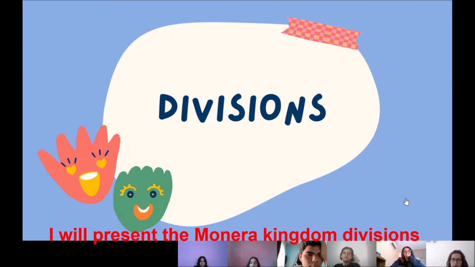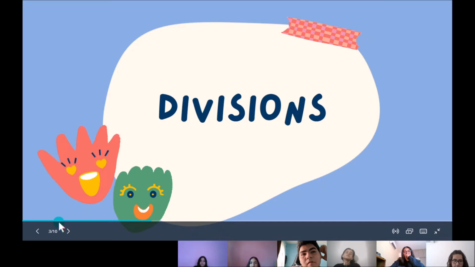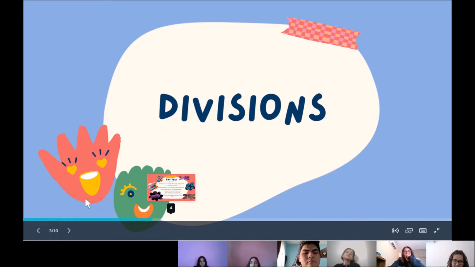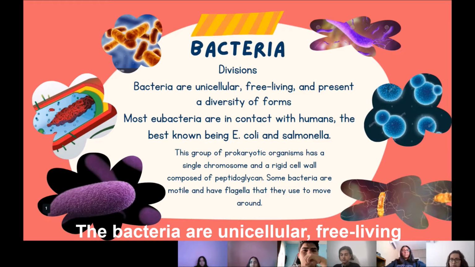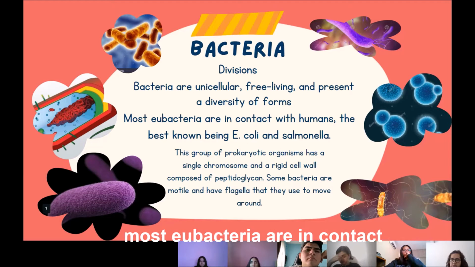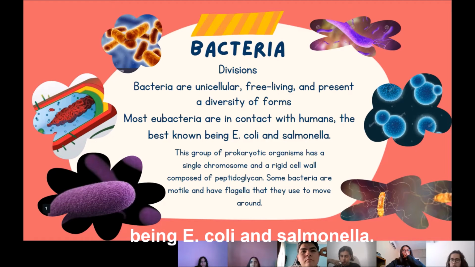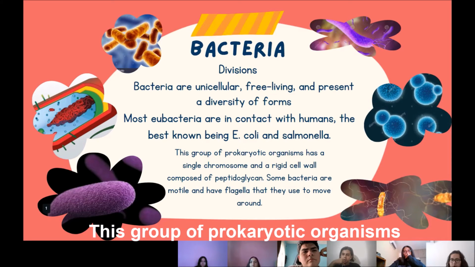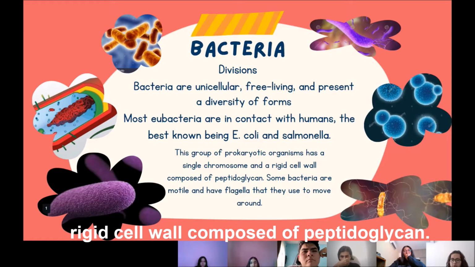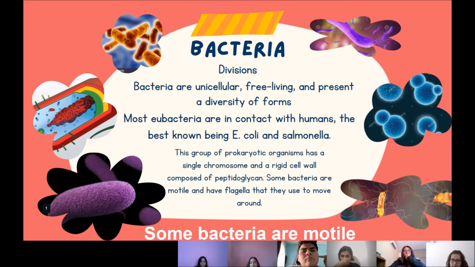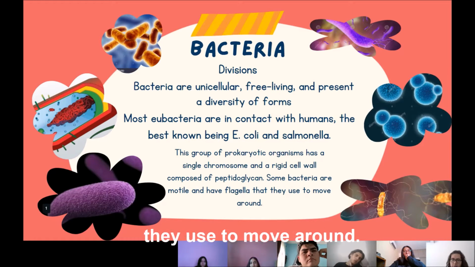I will present the Monera kingdom divisions. The bacteria are unicellular, free-living, and present a diversity of forms. Most bacteria are in contact with humans, the best known being E. coli and Salmonella. This group of prokaryote organisms has a single chromosome and rigid cells composed of peptidoglycan, and some bacteria are motile and have flagella that they use to move around.